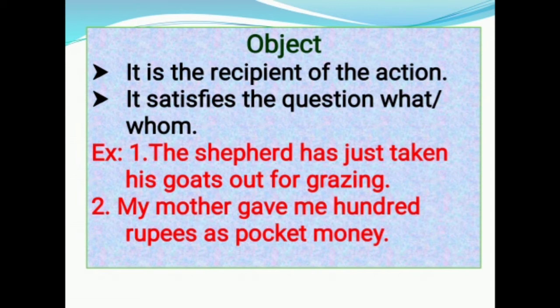100 rupees and me are the objects in the sentence. 100 rupees is the direct object, me is the indirect object. If you question the sentence what, the answer is 100 rupees. If you question the sentence whom, the answer is me. So, the objects in the sentence are 100 rupees and me.